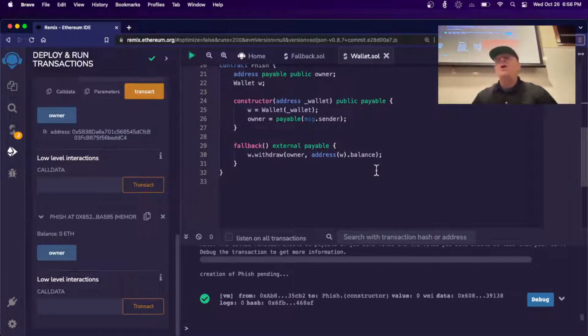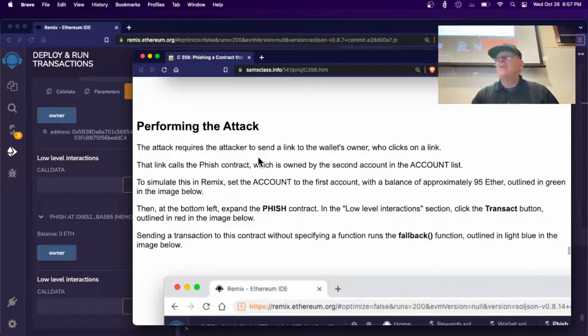So if you make a request here, this is the constructor, which will just set the owner of this contract equal to the person that paid the gas to come here. And when you call the fallback function, it will forward your request to the wallet contract. And if that original thing started from the owner of the wallet, it will let me have the money.